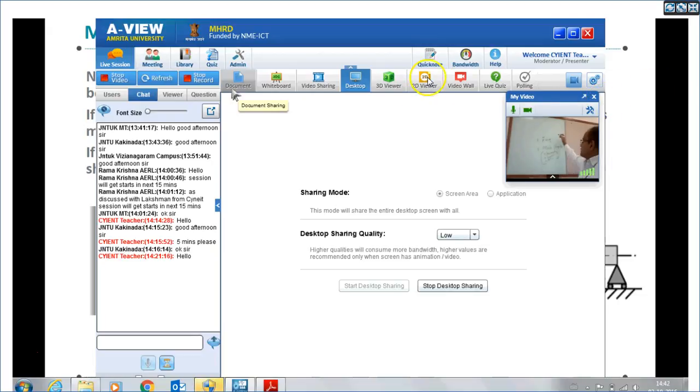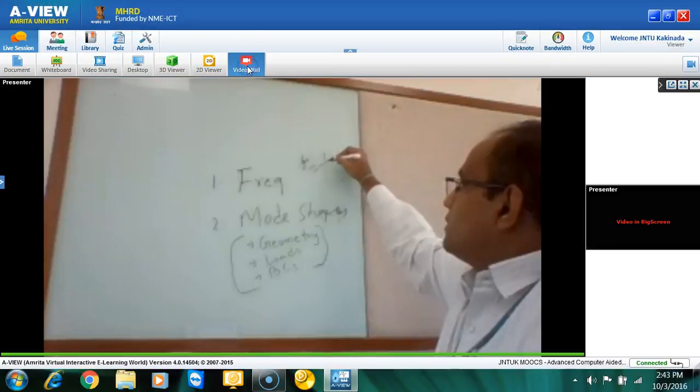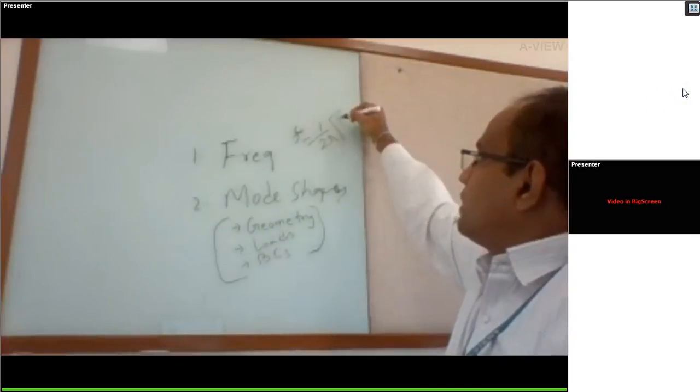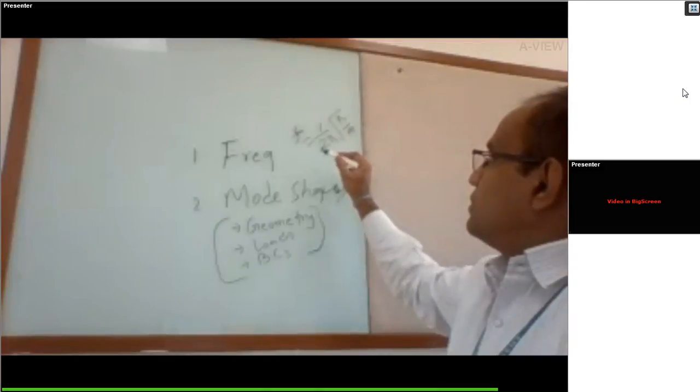If you see, frequency is given by 1 over 2 pi.